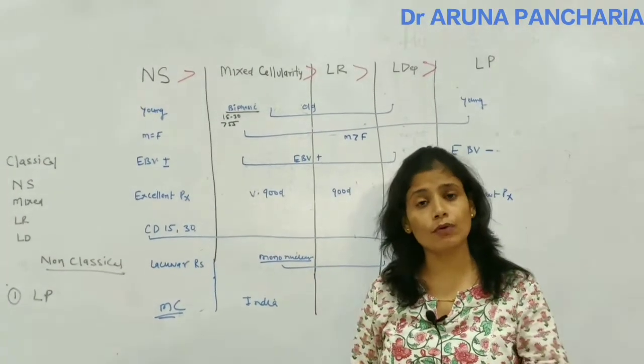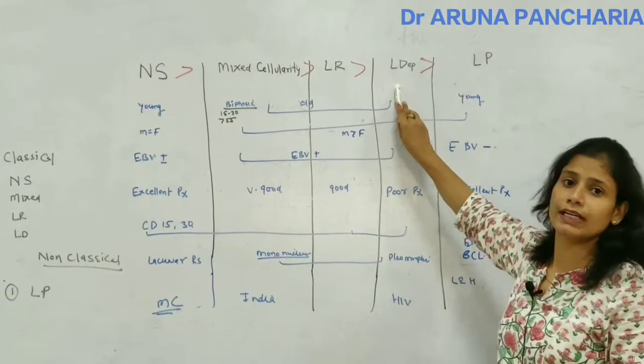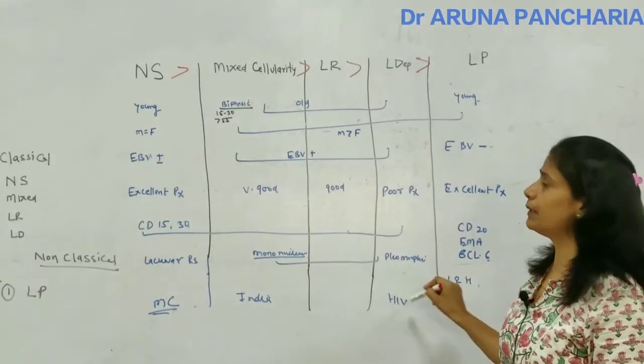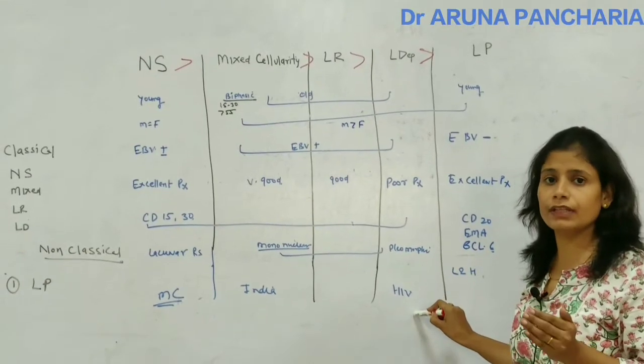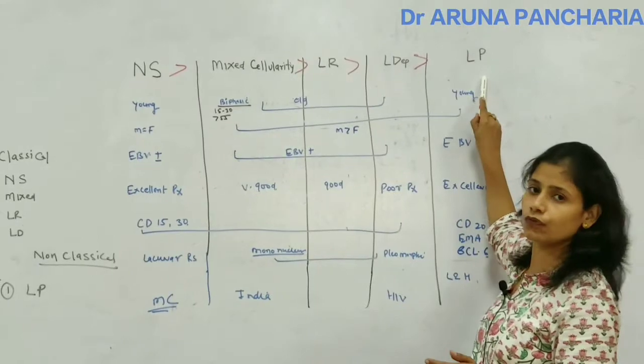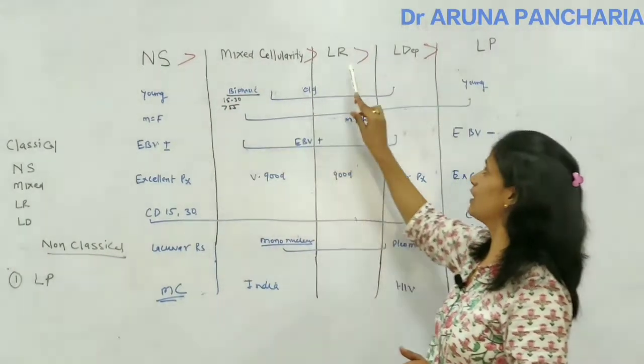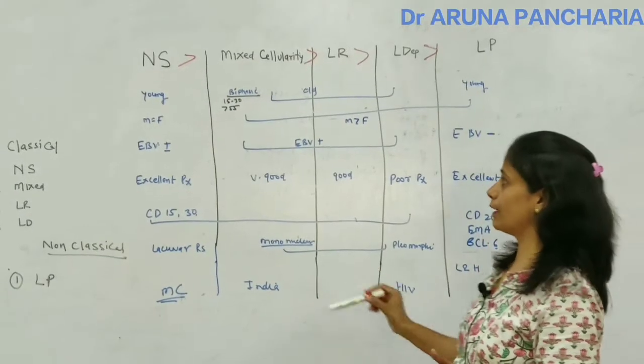And if we talk about association with HIV, then you have to remember lymphocyte depleted. Lymphocyte depleted is associated with HIV. So the first 4 are classical and the last one is non-classical. And remember in this format only: NS, mixed, rich, depleted and predominant.